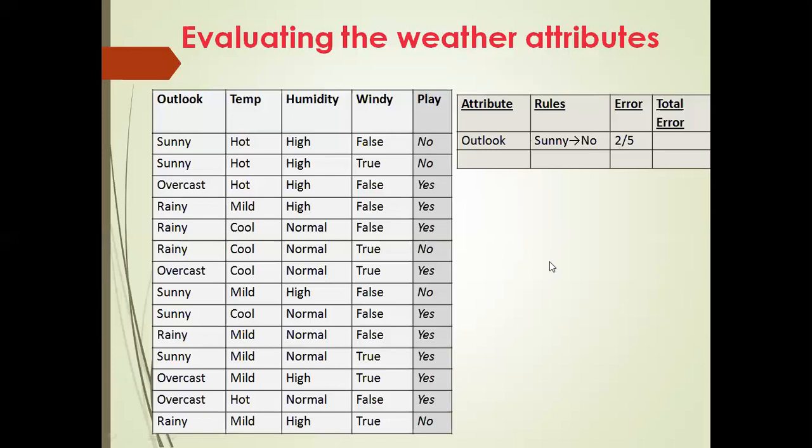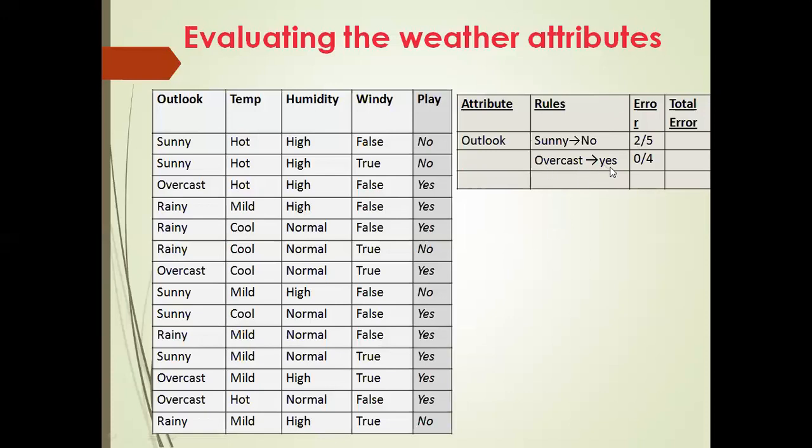Then move on to the second variable. What is the second one? Overcast. Okay, so for overcast, we'll just check it out. The similar analysis can be done for the other values of the outlook variable. So there are 4 instances where the outlook is overcast. Just check it out: overcast, 1 time, second time, third time, then 4th time. How many times is it there? 4 times. In all the 4 instances, the play decision was yes.